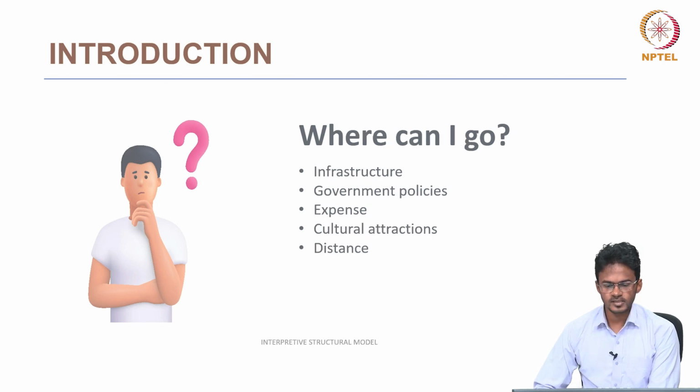The next example is where can I go for tourism? While choosing a place for a tour or picnic, we have certain factors in mind. The first factor may be infrastructure: whether the place has proper infrastructure. Then government policies like subsidies. If we choose a union territory, the products are of cheaper price because of lower taxes. And expenses, so food expenses, accommodation expenses, etc., we will take into account.